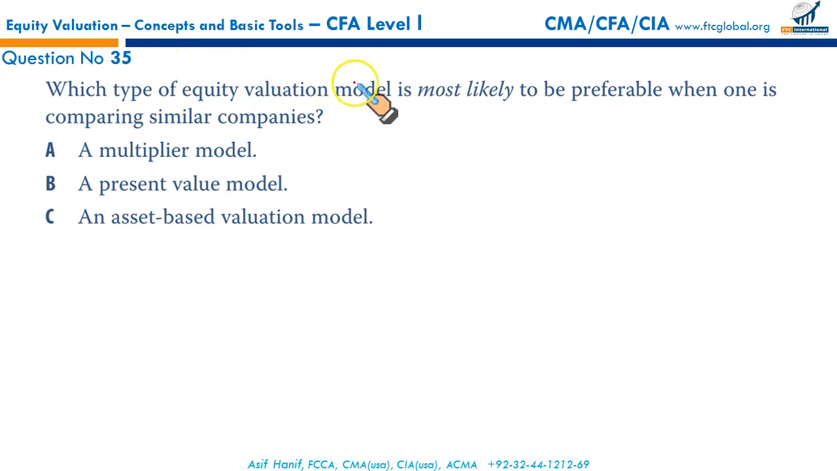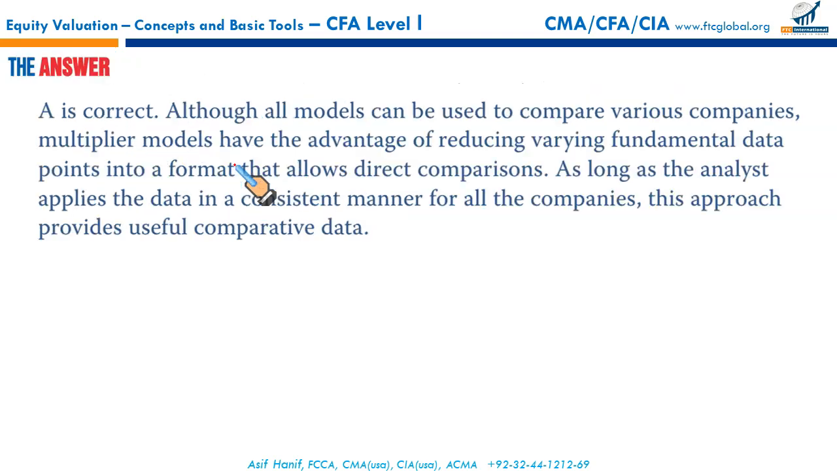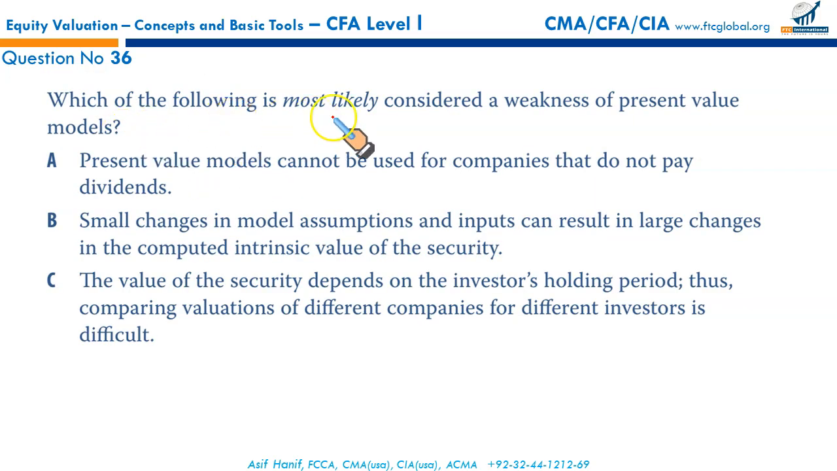Next, which type of equity valuation model is most likely to be preferable when one is comparing similar companies? Multiplier model, present value model, or asset-based valuation model? We can use all of these, but if we are comparing companies in the same industry or similar companies, the multiplier model is suitable. Why? Because such firms have similar fundamentals. So that's why the multiplier model is suitable. A is appropriate.